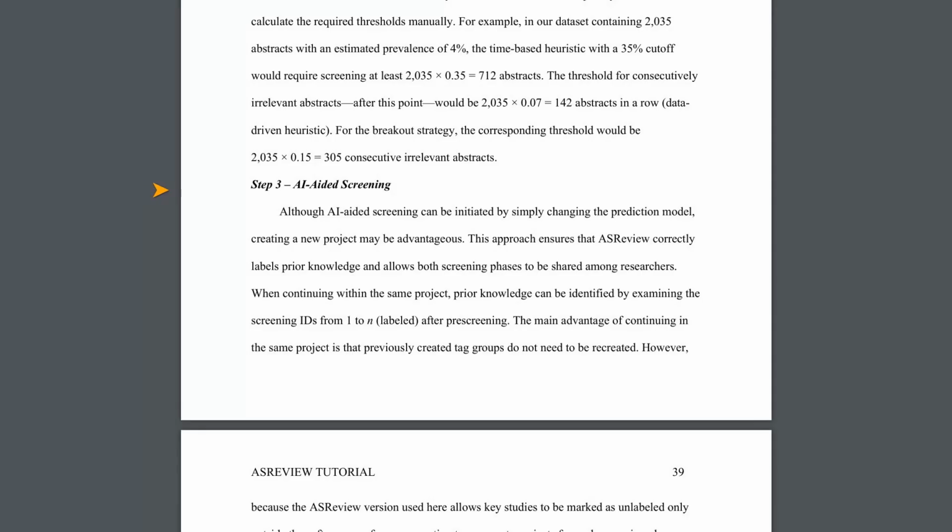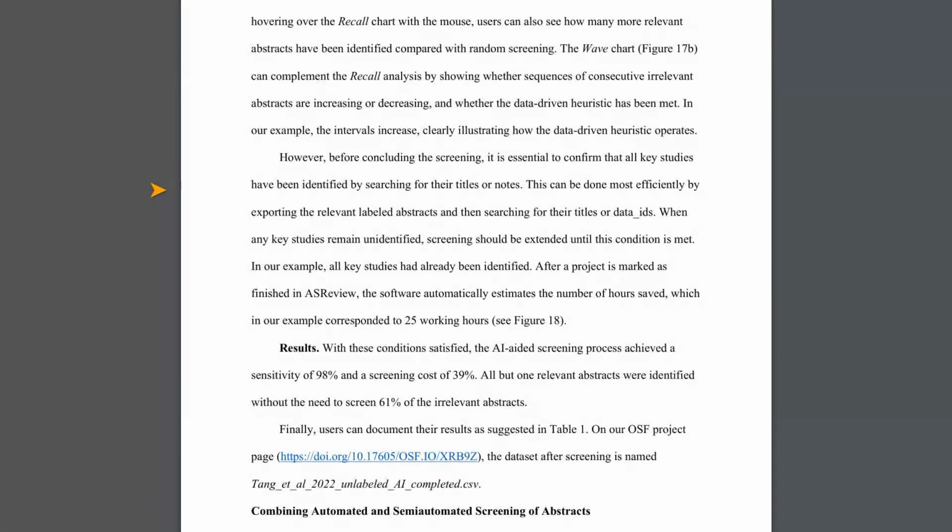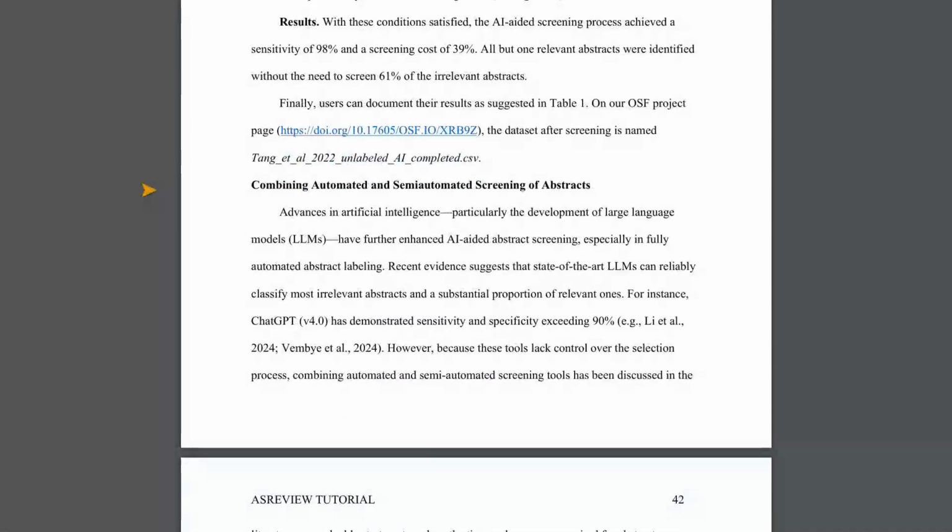This pre-screening stage is about checking how good the automatic tool was. Did it miss relevant ones? Did it incorrectly flag irrelevant ones? They use some pretty cool math to figure this out, like calculating sensitivity and specificity. Think of sensitivity as how good the AI is at finding the real relevant studies, and specificity as how good it is at correctly identifying the irrelevant ones. Using this information, they can then adjust their stopping rules for the ASReview part.